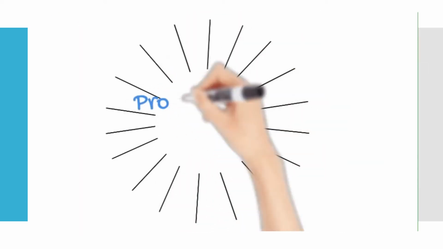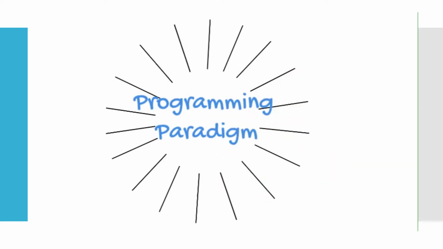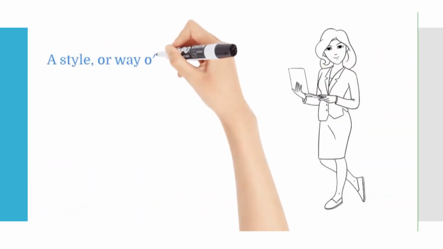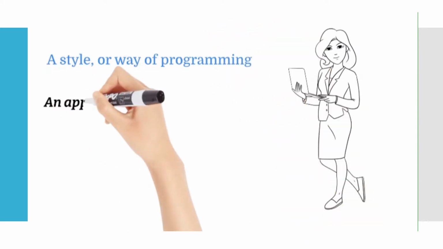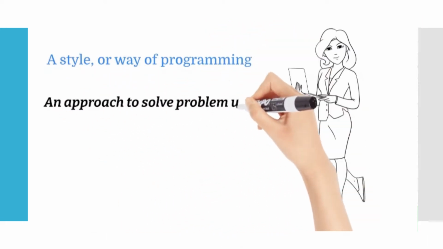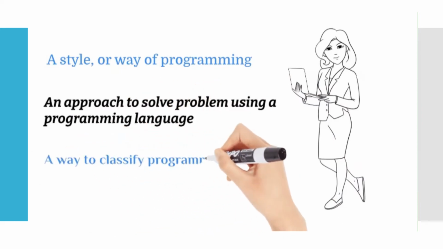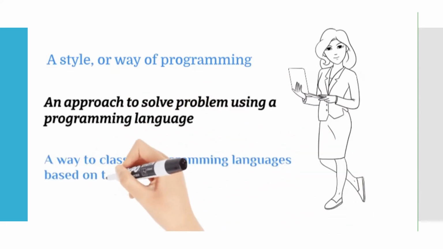First of all, let's define programming paradigm. A programming paradigm is a style or way of programming. Programming paradigm is an approach to solve problems using a programming language. It is a way to classify programming languages based on their features.